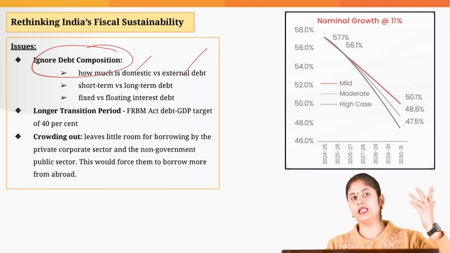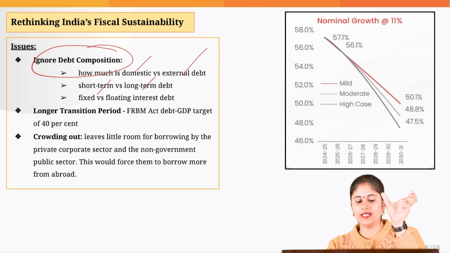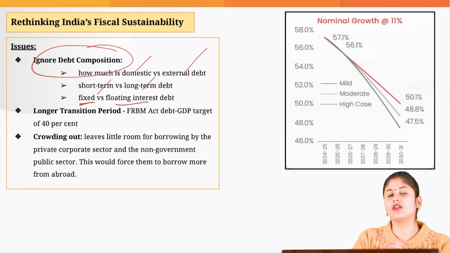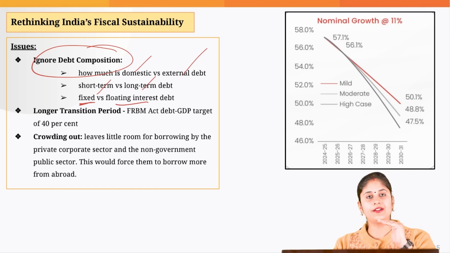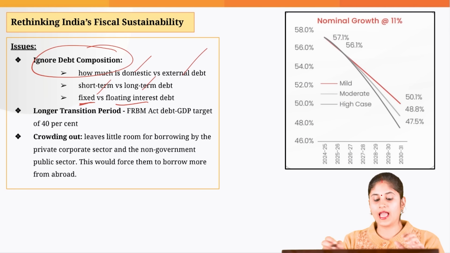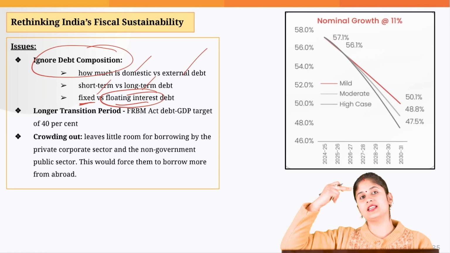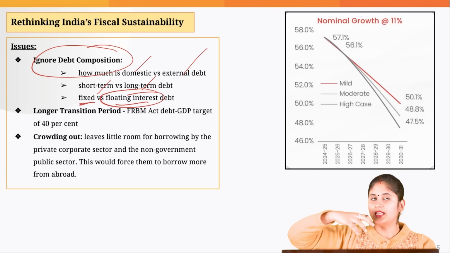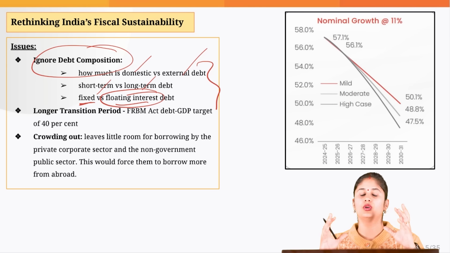Whether the debt is short term or long term, and whether that borrowing has been done on a fixed exchange rate or a floating exchange rate, or on a fixed interest rate, okay? If the borrowing has been done on a fixed interest rate, then it is fine. But if that borrowing has been done on a floating interest rate, then if the interest rate increases in the market, the debt would also increase. So that is not actually being told to us.